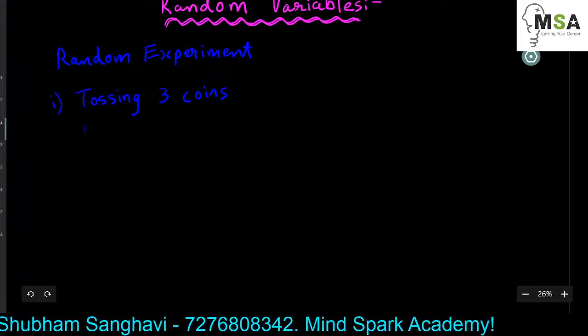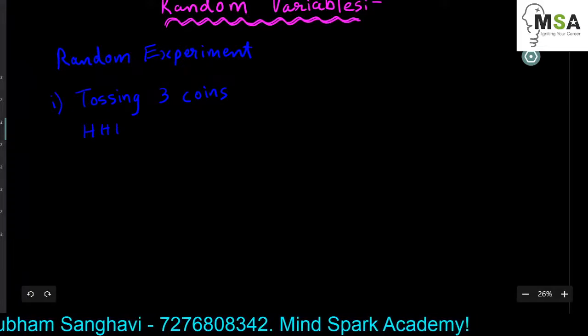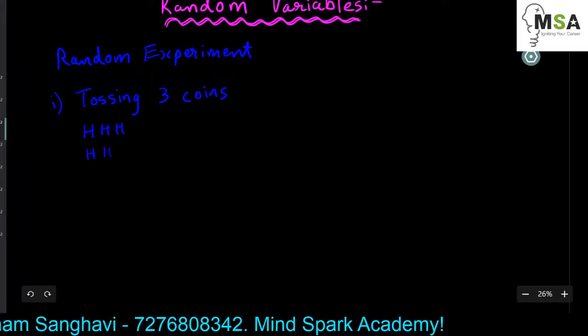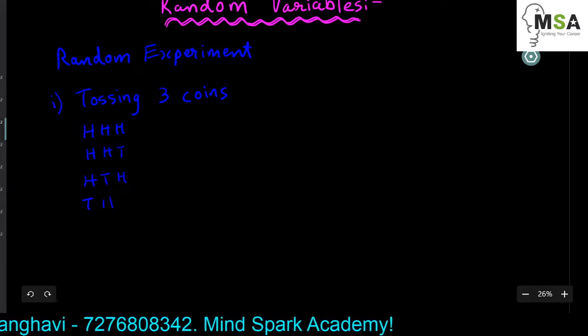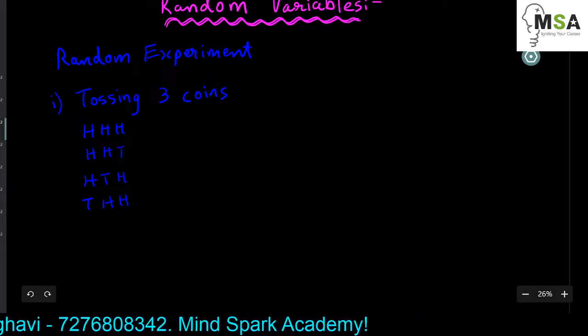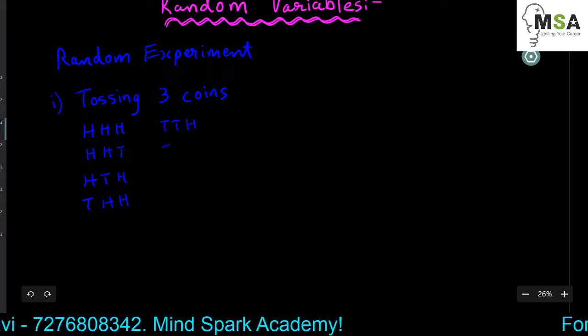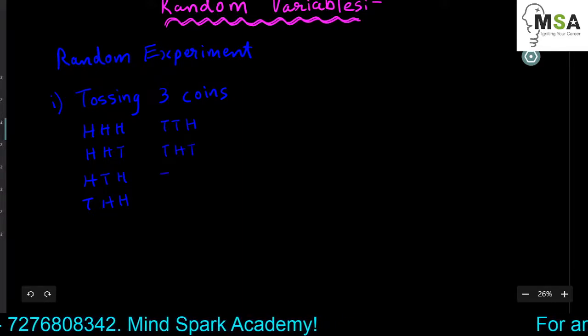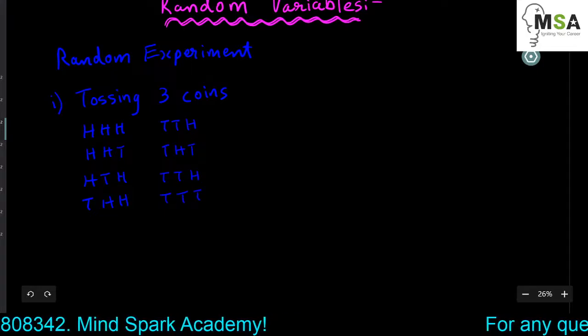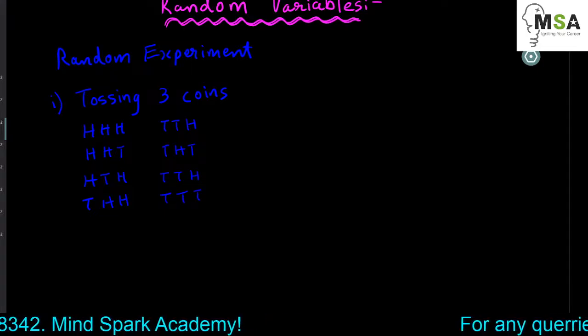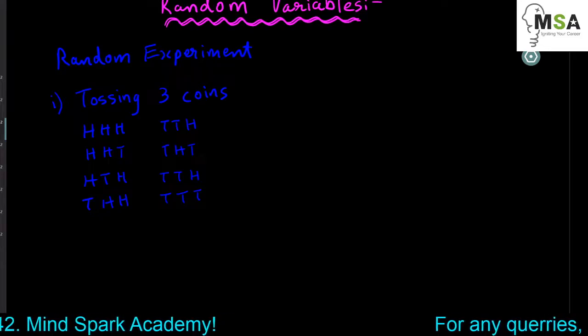So the outcomes can be HHH, HHT, HTH, THH. Similarly, TTH, THT, TTH, and finally TTT. So these are the 8 different outcomes which we can get when we toss 3 coins.